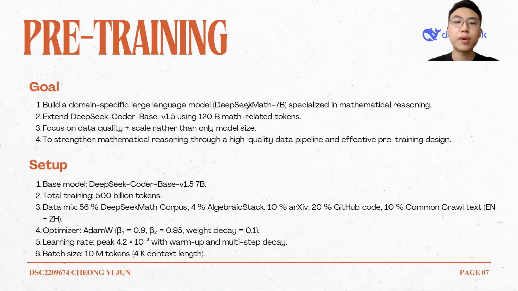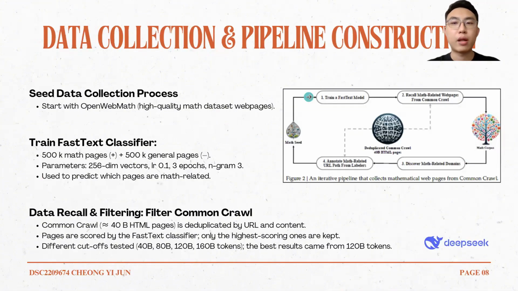The base model is 7B parameters, trained on 500 billion total tokens. The data mixture contains math data, GitHub code, arXiv papers, and Common Crawl text. We also train using the AdamW optimizer, with a peak learning rate of 4.2e-4 with warm-up and multi-step decay, and a very large batch size of 10 million tokens. Overall, rather than making the model bigger, they make the data smarter, especially the math data. Next is the data collection and pipeline construction.